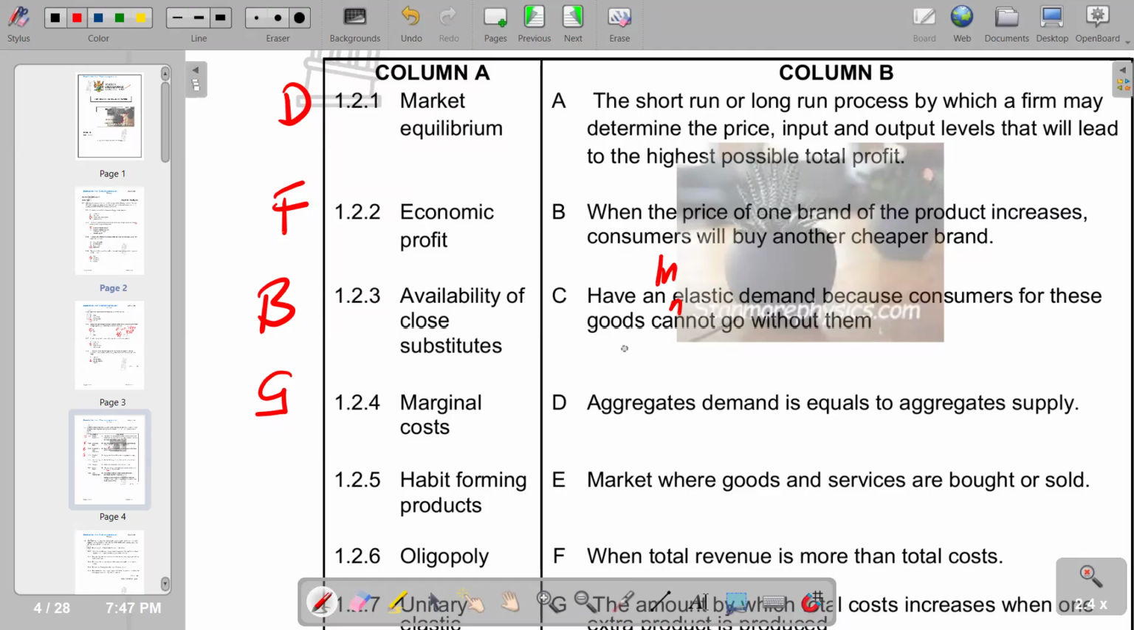So we are going to see that even if price increases, those goods are going to be demanded. Since they are habit forming, they cannot live without them. So we have C as the appropriate response, after we have changed it to inelastic demand.